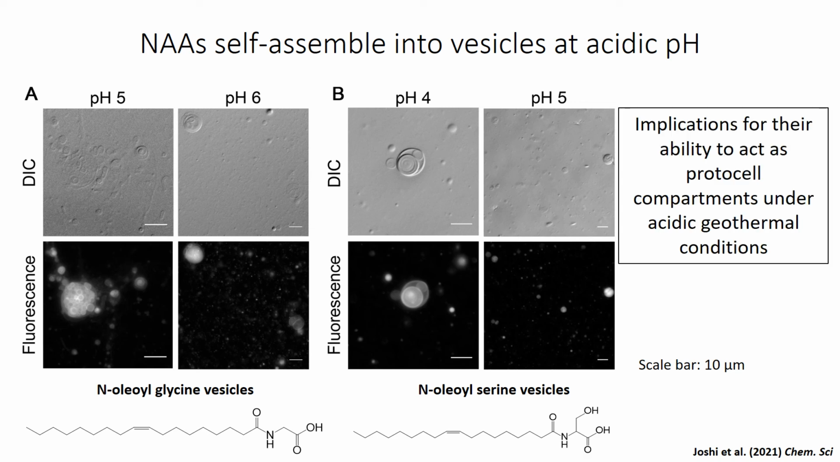This ability of N-acyl amino acids to form vesicles at acidic pH could have provided them a selective advantage over fatty acids to form protocell compartments under acidic geothermal pool-like conditions.